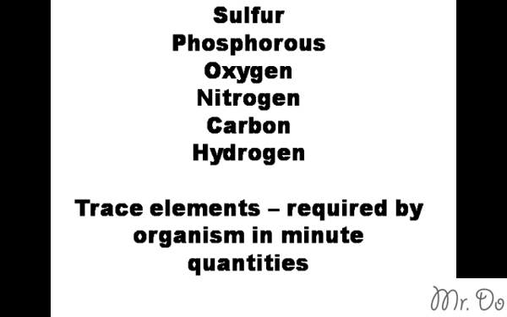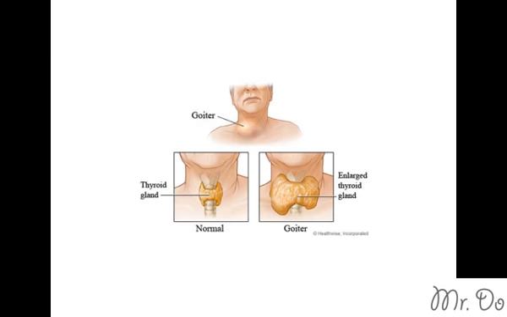Now, elements are very important. For example, here's a picture of a person who lacks iodine. So in their neck, it creates what is called a goiter, and it enlarges the neck. So if this one simple element is missing, it causes your body to deform. Living in America, we don't have to worry much about the lack of elements, because we have mostly everything we kind of need. Whereas in third world countries, people have a harder time acquiring those nutrients, those materials, so they are malnourished, and they have a lot of abnormalities.